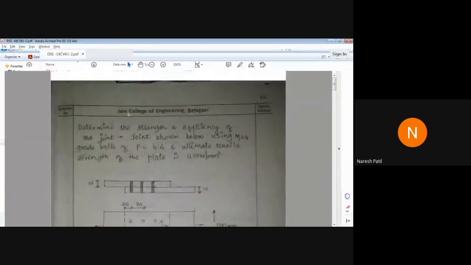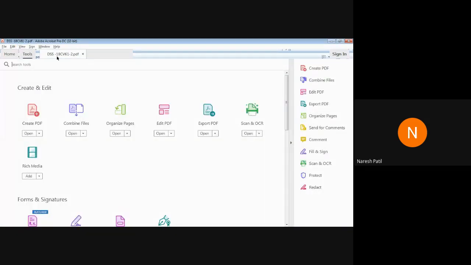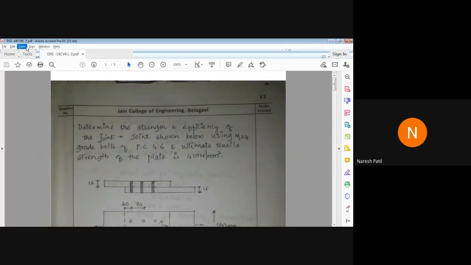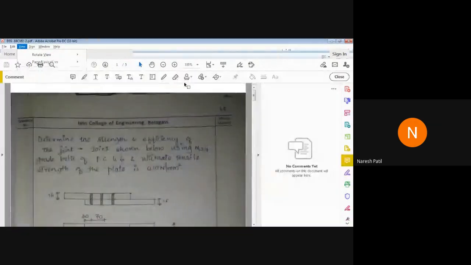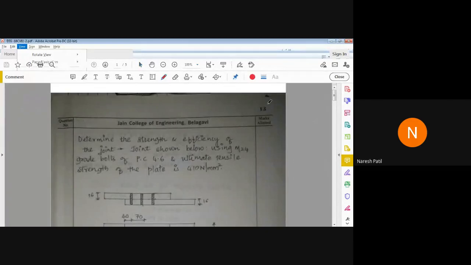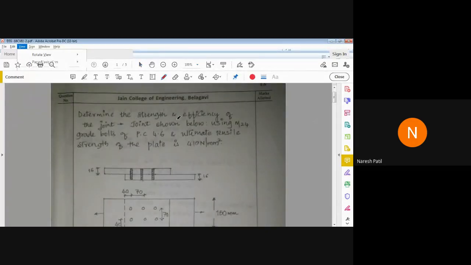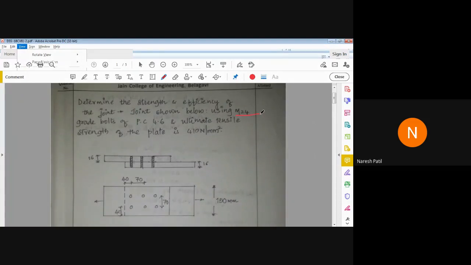Again we have, you can see here, determine the strength and efficiency of the joint shown below using M24 bolts of property class 4.6, and the ultimate tensile strength of plate is 410 Newton per mm square.